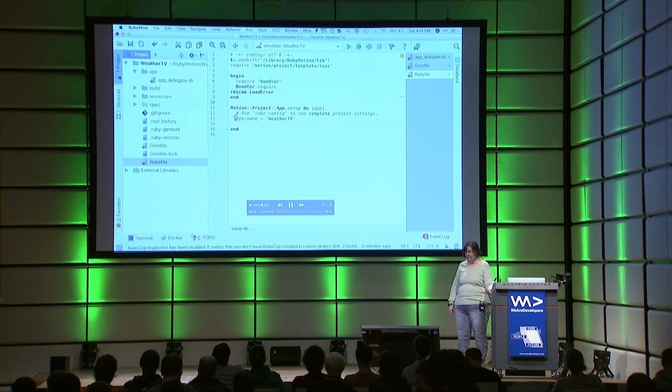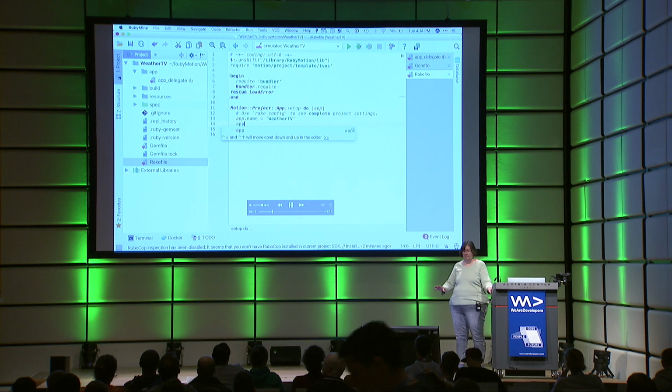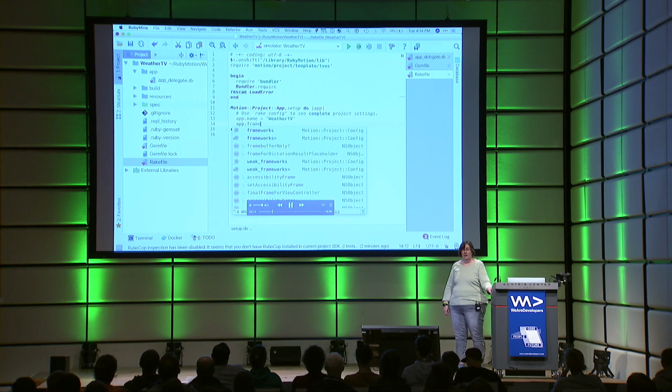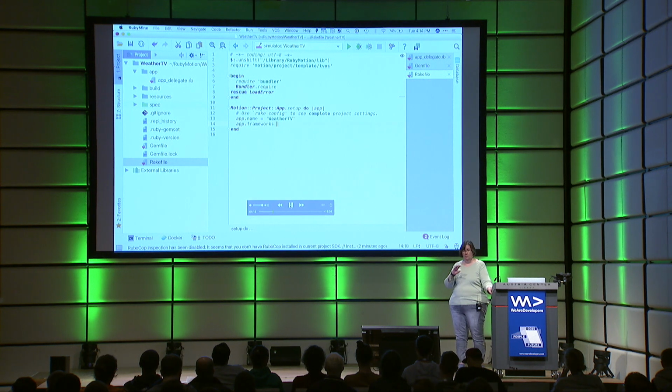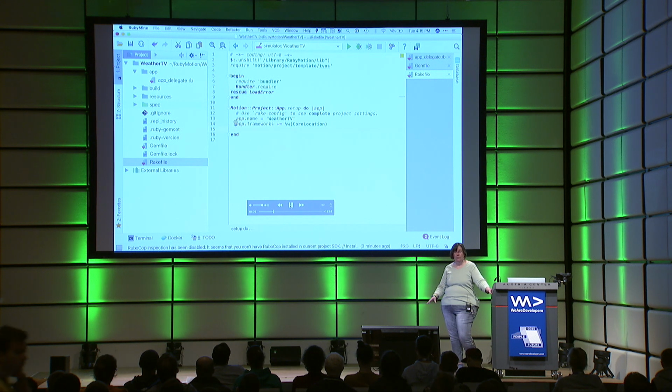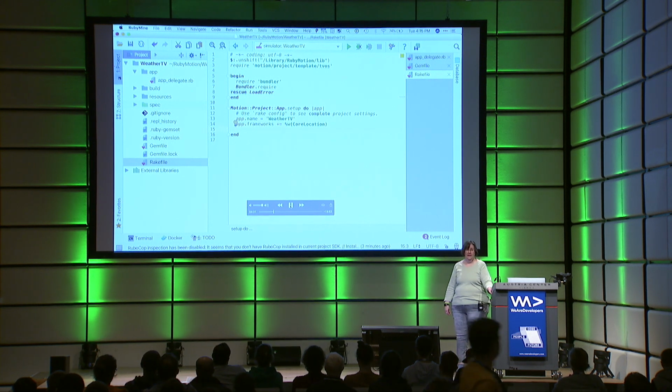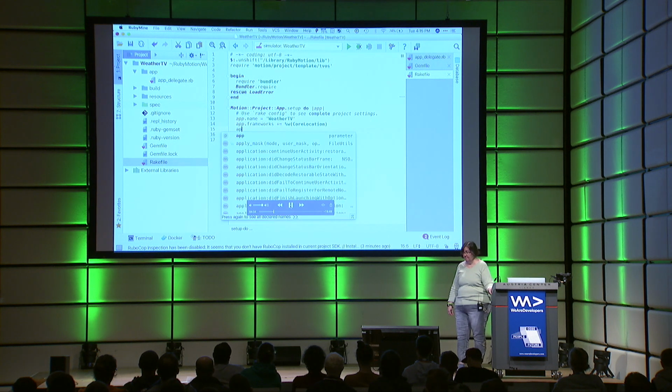Next, we open up the rake file, and we're going to finish setting up this application. One of the things that we're using is locations, places, and that requires using Apple's API called Core Location. So we add it as a framework here in our rake file. Next, we'll set up our CocoaPods.